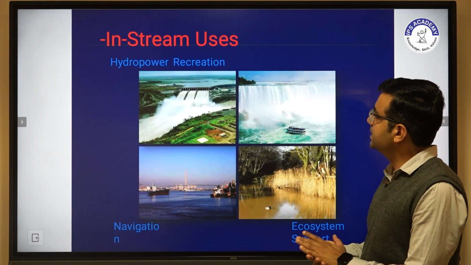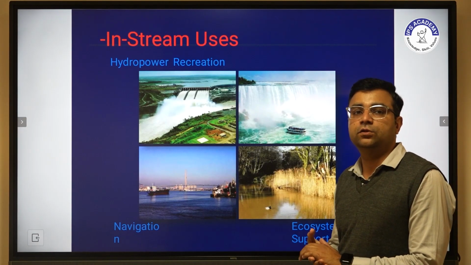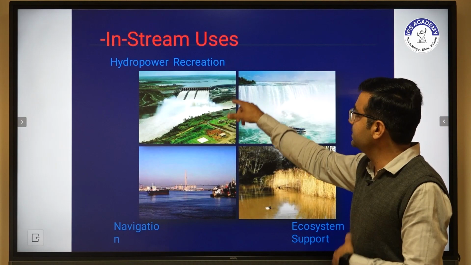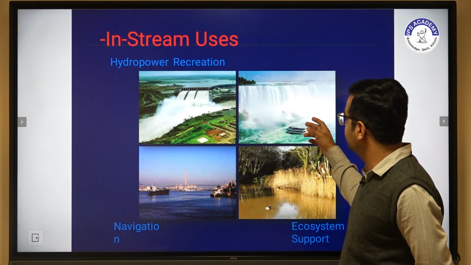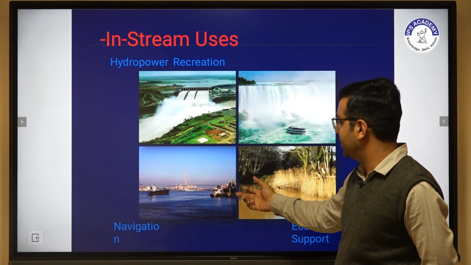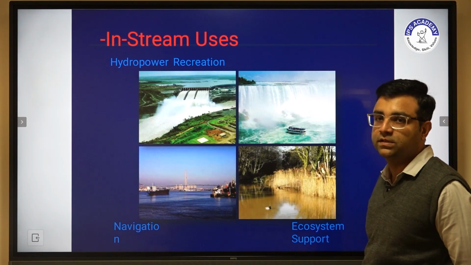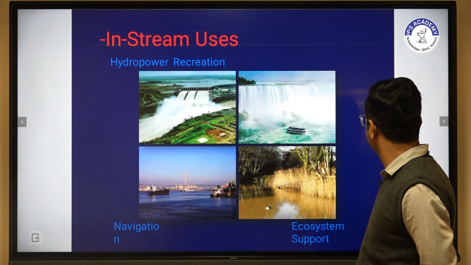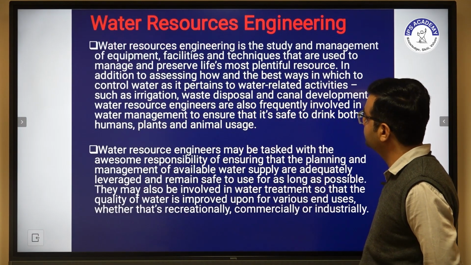Now when we discuss in-stream uses, hydropower and recreation are in-stream uses, and this is our fall, this is our navigation, and this is our ecosystem. These are some in-stream uses of water.